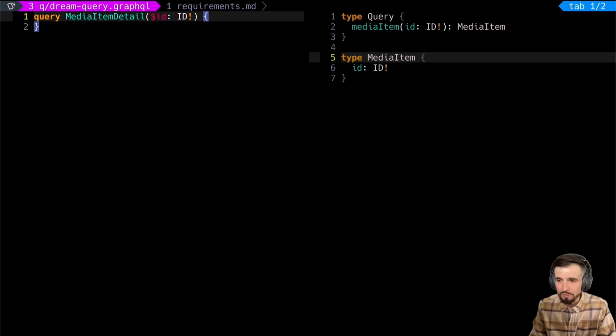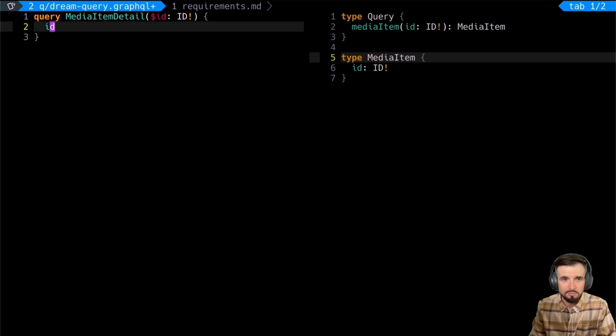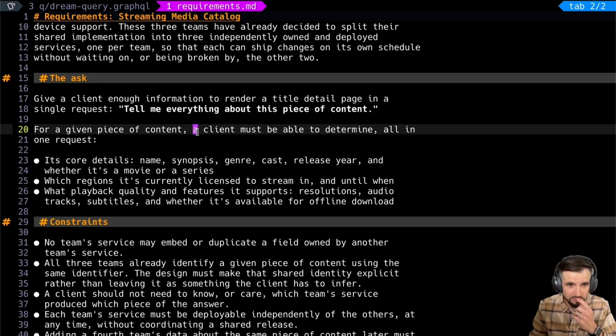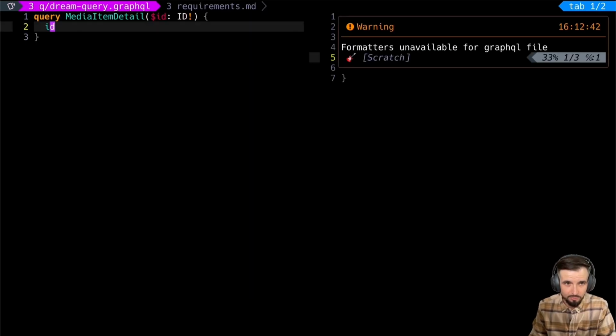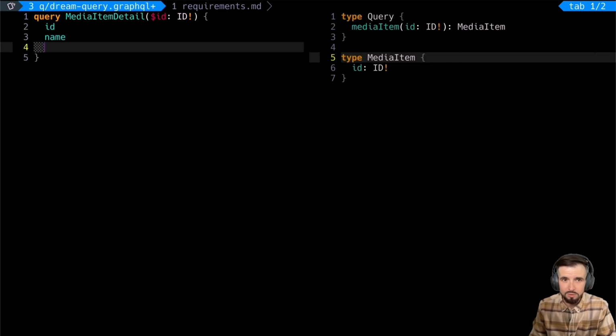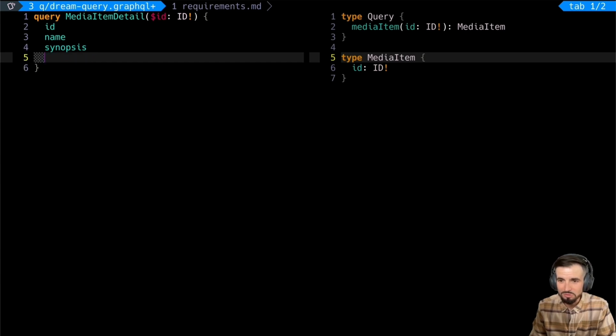Okay, so we'll keep it simple. According to the requirements, we need core details, regions, playback quality, features, etc. So let's start writing that. We want an identifier, right? We need the name of the media item. So think like a movie, a TV show, episode, something like that. So it needs a name, obviously. Synopsis, we'll call it, for description.